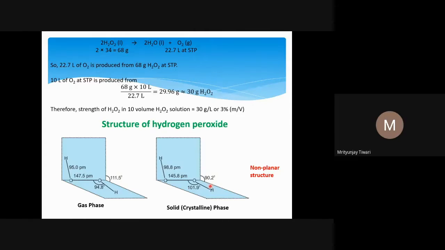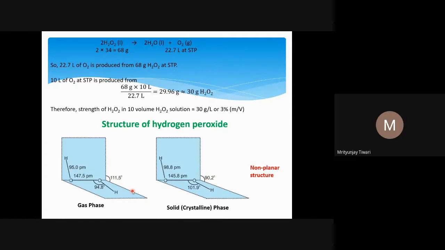In the solid state, the dihedral angle is smaller. You may not remember these values, that's okay, but you should remember that in the solid phase, this torsional angle is smaller than in the gaseous state. And also the OO bond length is smaller in the solid state than the OO bond length in the gaseous state.